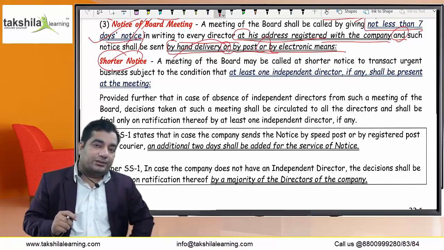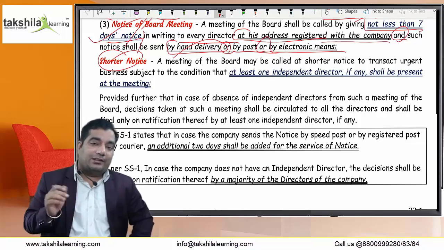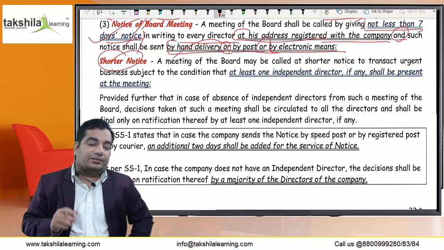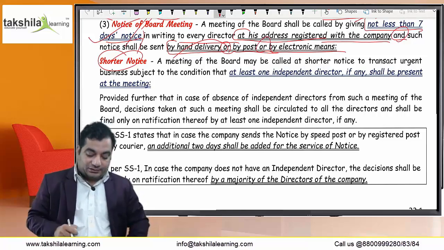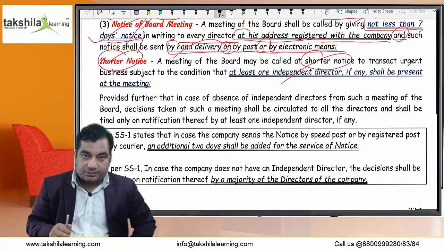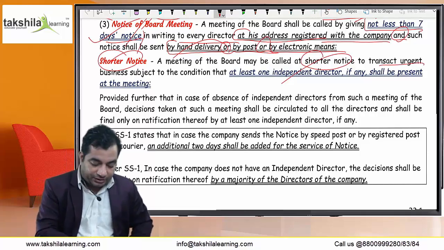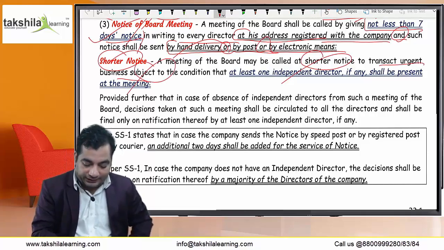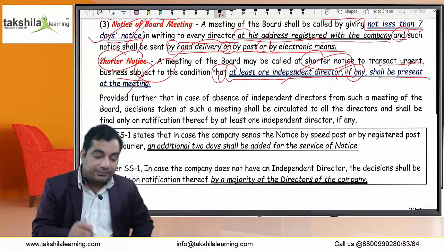Because if the notice is sent at a shorter interval, that means less than 7 days, that notice is not valid. This notice is void. But in certain cases, it can be sent. In those cases, a meeting of the board may be called at shorter notice, that is, notice for less than 7 days, to transact urgent business, subject to the condition that at least one independent director, if any, shall be present at the meeting.